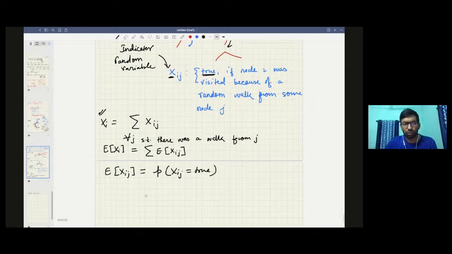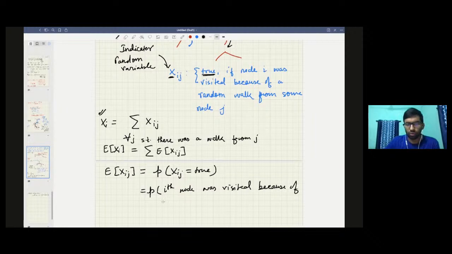In English you can read this as the probability that the ith node was visited because of a walk from j, some particular walk, and of course there is a summation here.